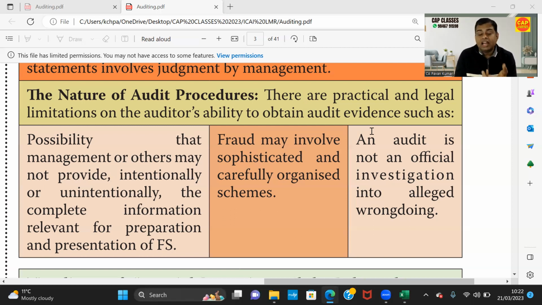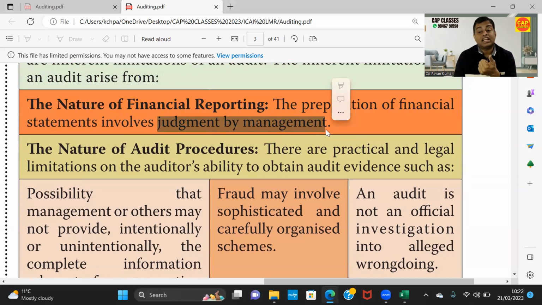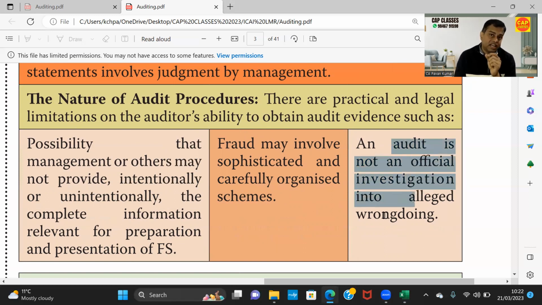So we are discussing about inherent limitations of audit. What is the first limitation? The nature of financial reporting. So in the nature of financial reporting, there is a lot of judgment and subjectivity by the management while preparing final accounts. That is number one. Point number two, the nature of audit procedures. The first one is intentionally or unintentionally, management is not giving me relevant information. I cannot do anything. There are frauds that are sophisticatedly perpetrated by the top level management. I might not be able to pick these kind of frauds. And I'm an auditor. I'm not an official investigator. These are three reasons under audit procedures.